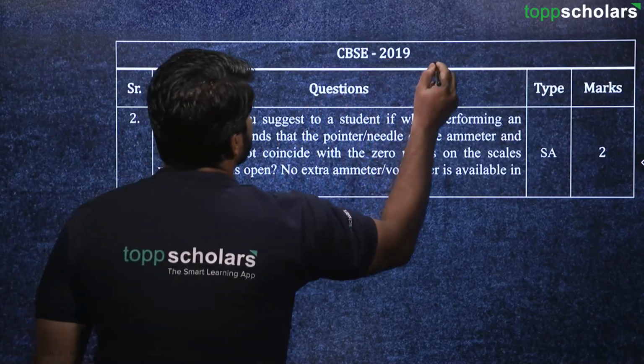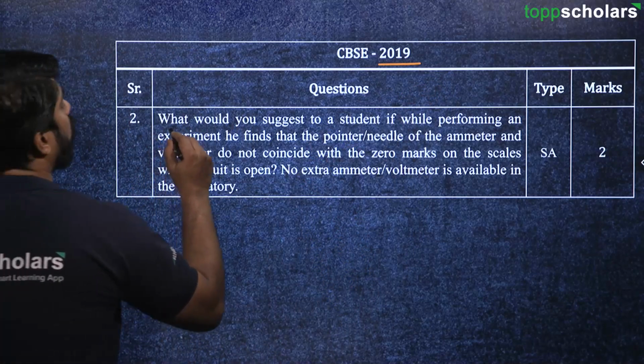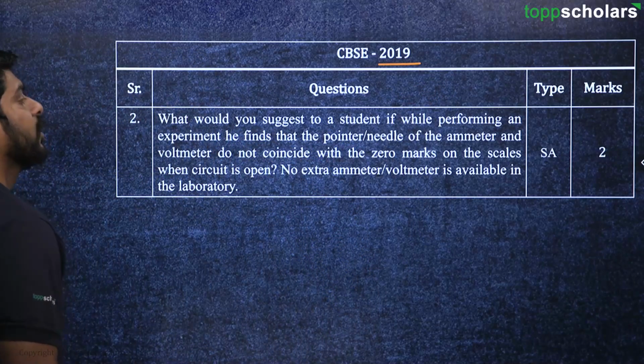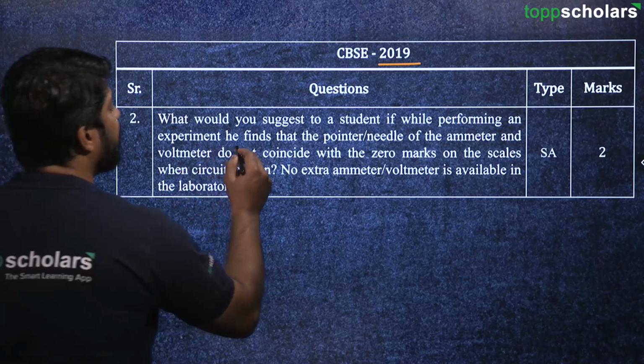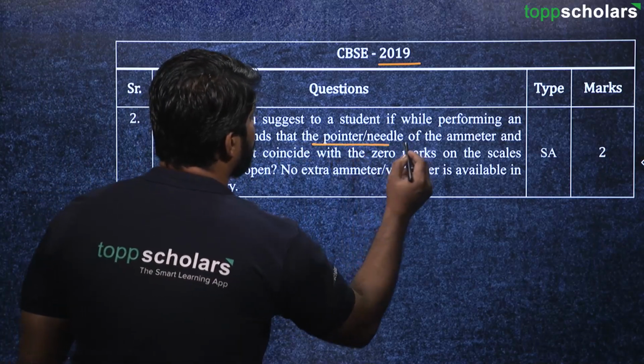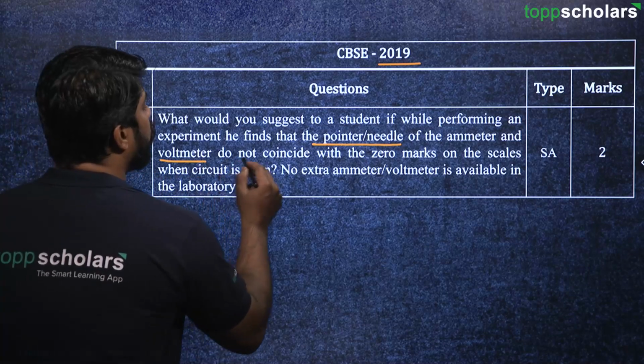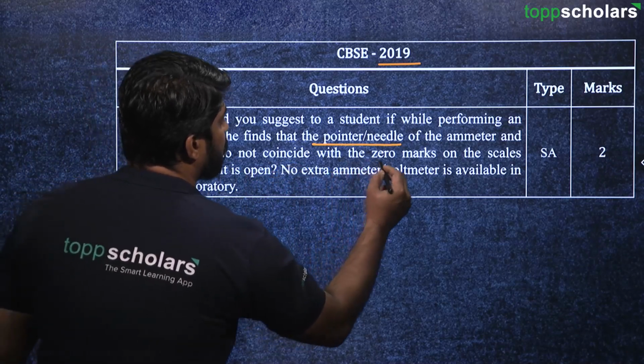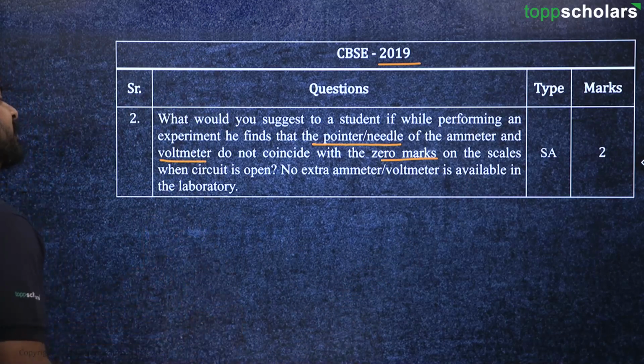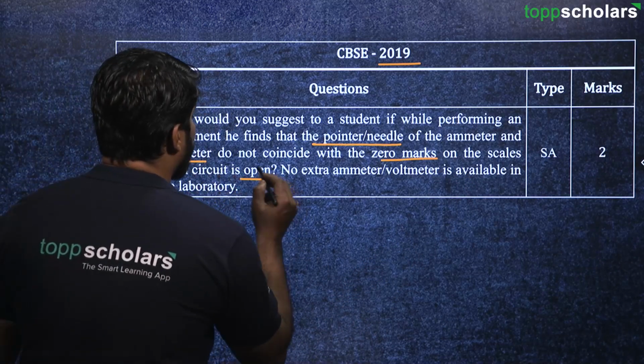Next question from this year is, what would you suggest to a student if while performing an experiment he finds that the pointer or needle of an ammeter and voltmeter do not coincide with the 0 marks on the scales when the circuit is open?